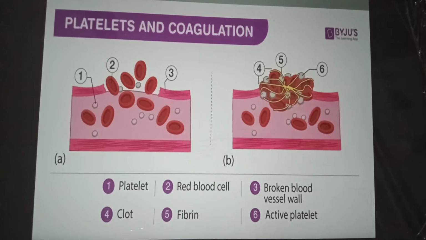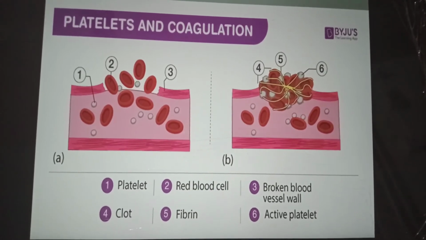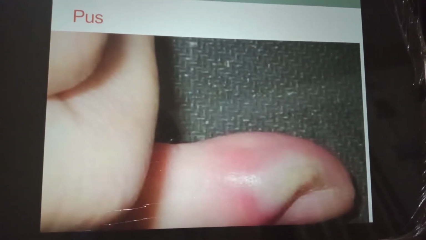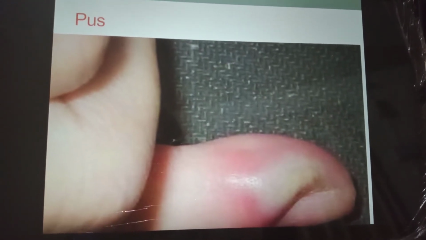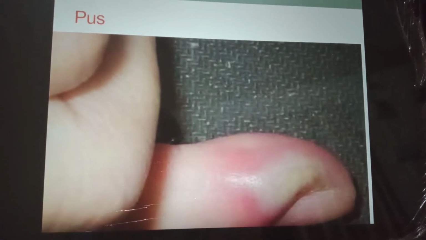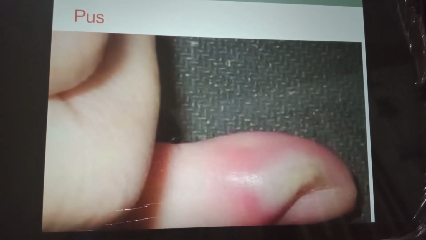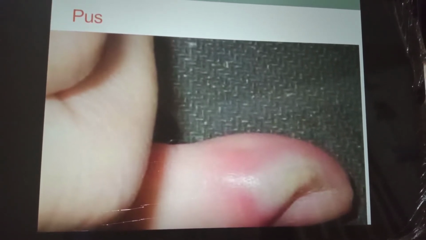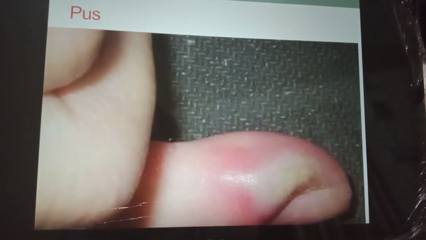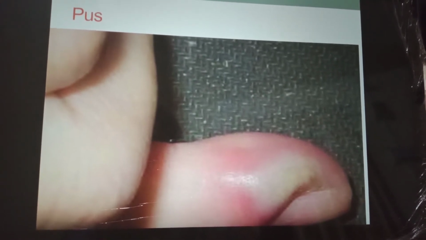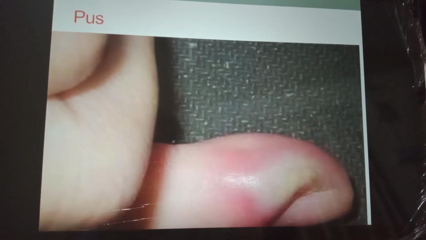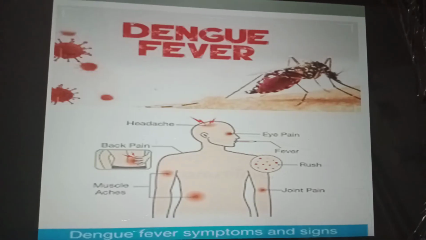Platelets help in blood clotting. The clot serves as a temporary seal at the damaged area. Did you know that pus appears due to death of white blood cells? White blood cells die in the process of killing and fighting with germs. These dead cells accumulate and make the white substance called pus, seen at the infection sites.